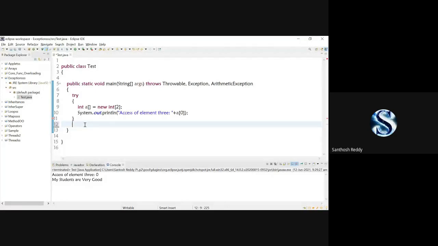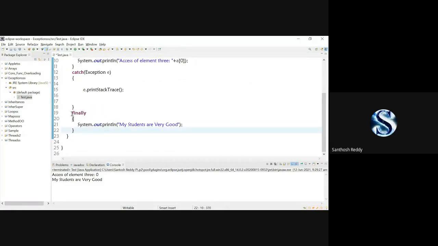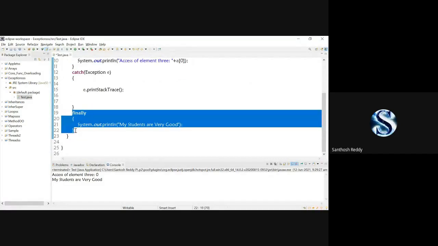Hope everyone has understood the try catch block, and for what purpose we use the finally block. Students, is it clear for everyone? Does anyone have doubts?